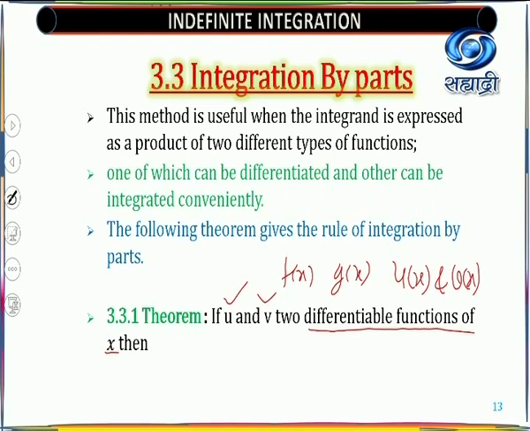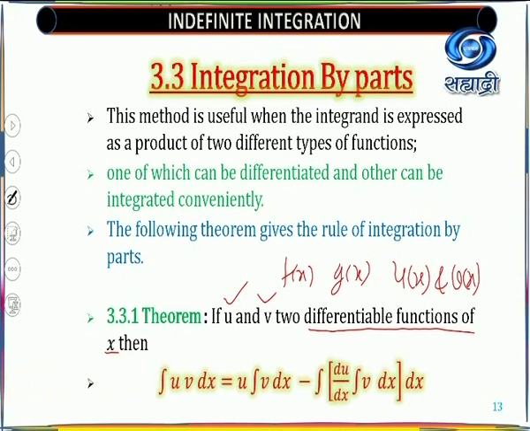This is a statement you have already studied in logic: whenever you have a theorem, they are statements. A statement means it is a fact which you cannot change. So we'll start with that. Integral of u into v. Now look here, this is a product. dx, that means it is a function of x, so therefore you are always integrating with respect to x.